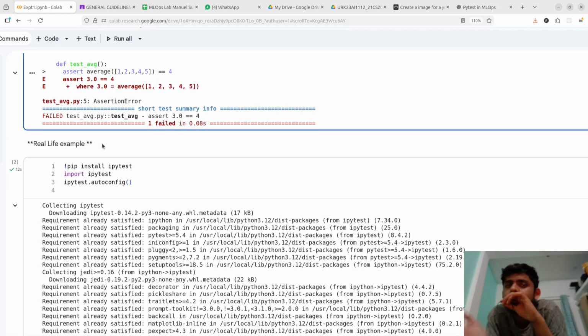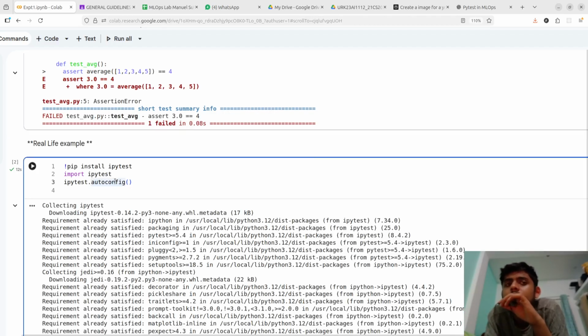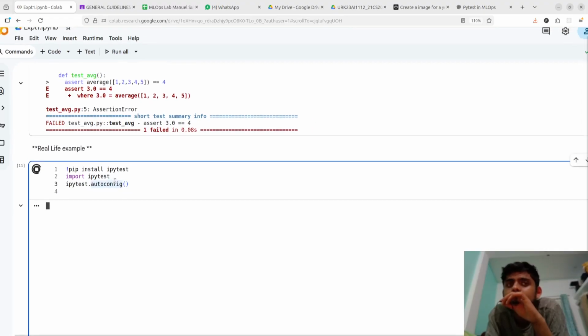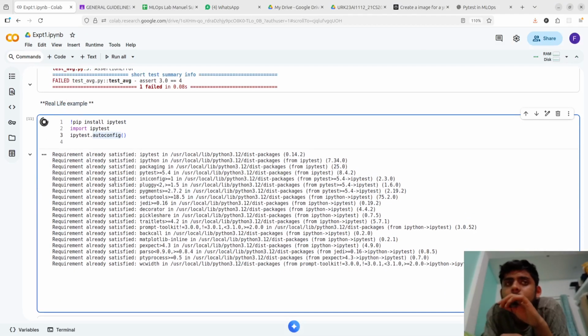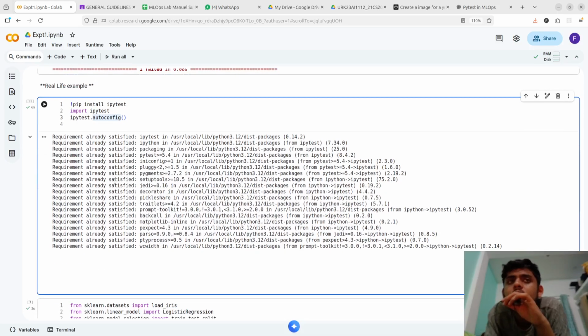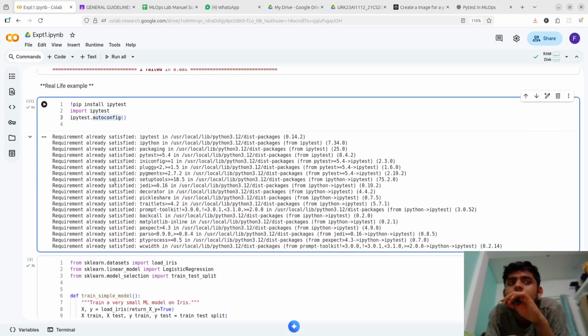What is ipytest? It's made especially for Jupyter notebook. I'll run it just to show it. I'm installing it. It's been installed before, but if any of you want to run this, you can use it.